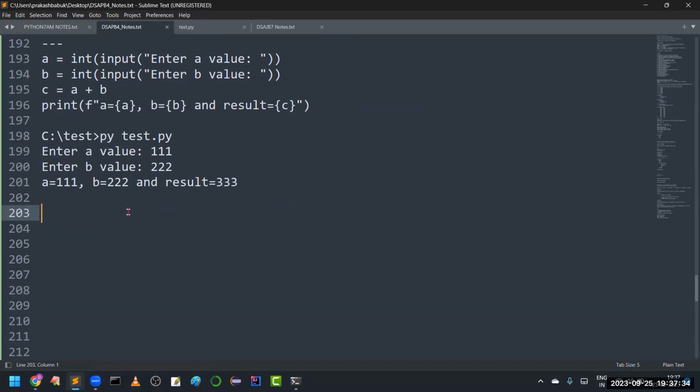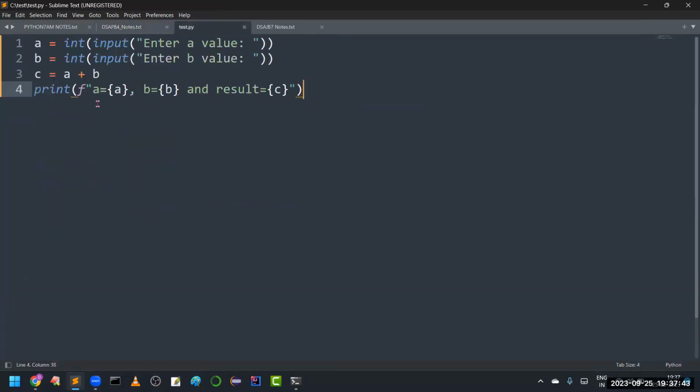Yes, sir. Only a few people are. Regarding the print statement, I was confused. Inside the print, how are you writing? Yes, yes, already it is a. Do you know Python? Yes, sir, but I did not use that format. It is a formatted string, madam. It is a formatted string.